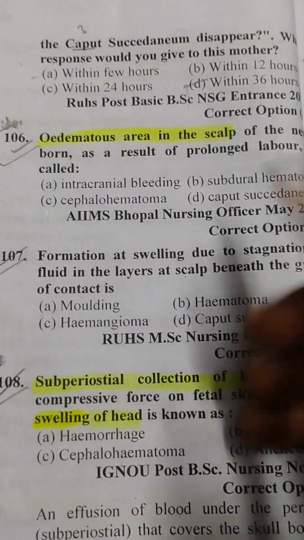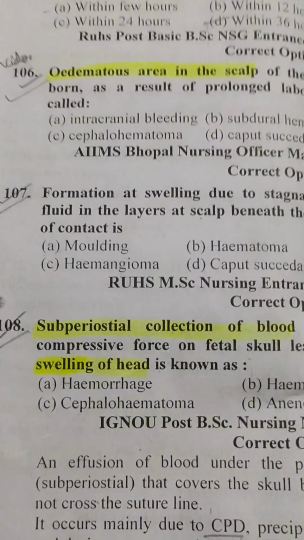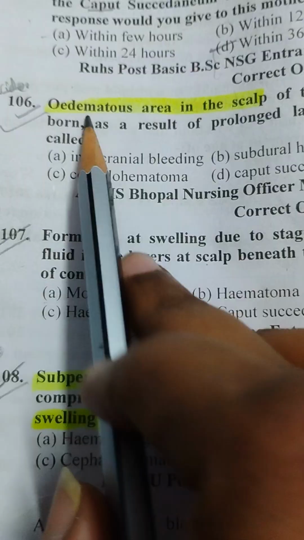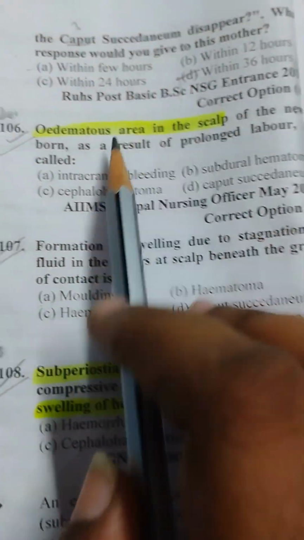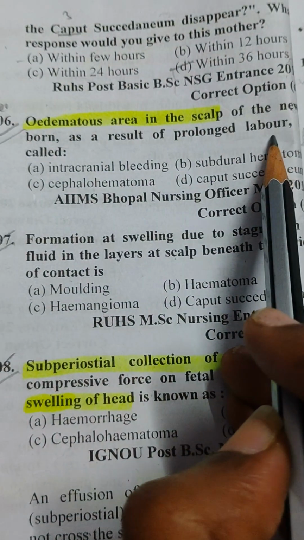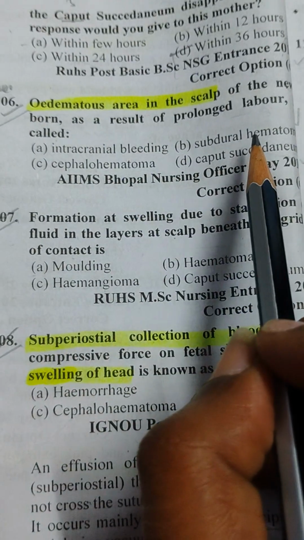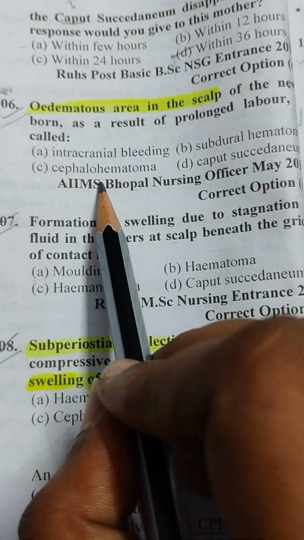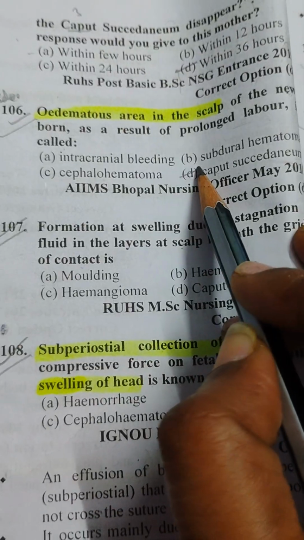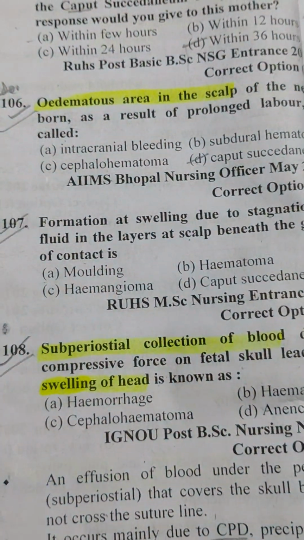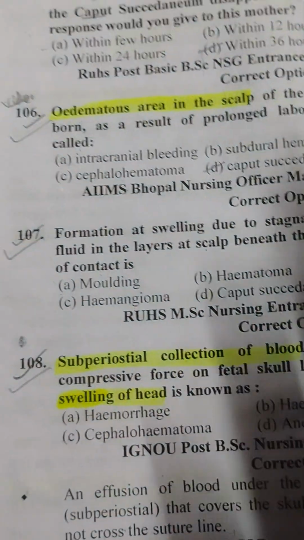The next one. Edematous area in the scalp of the newborn as a result of prolonged labor is called: intracranial bleeding, subdural hematoma, cephalohematoma, caput succedaneum. The answer is caput succedaneum, which is nothing but edematous area in the scalp of the newborn as a result of prolonged labor.